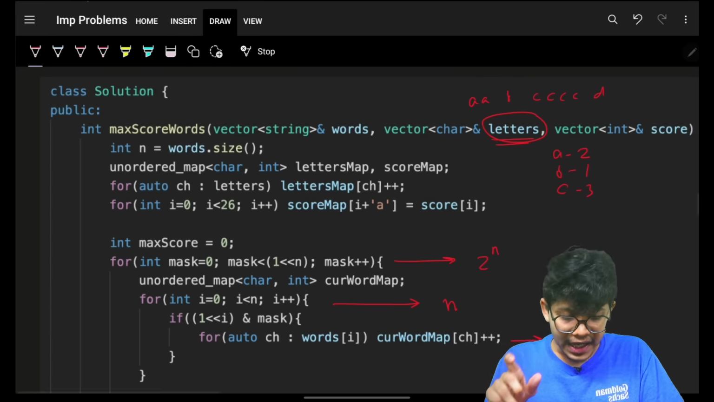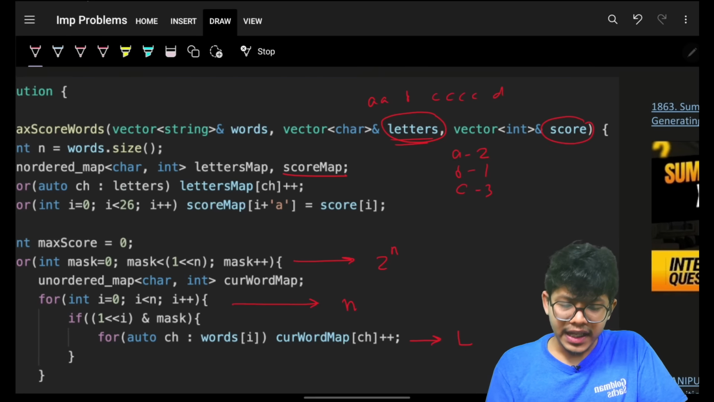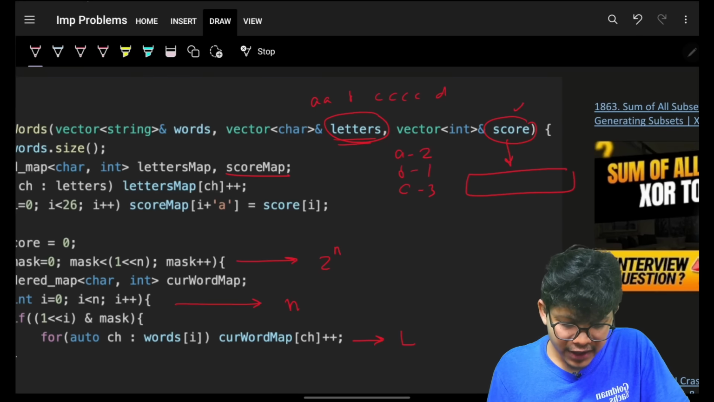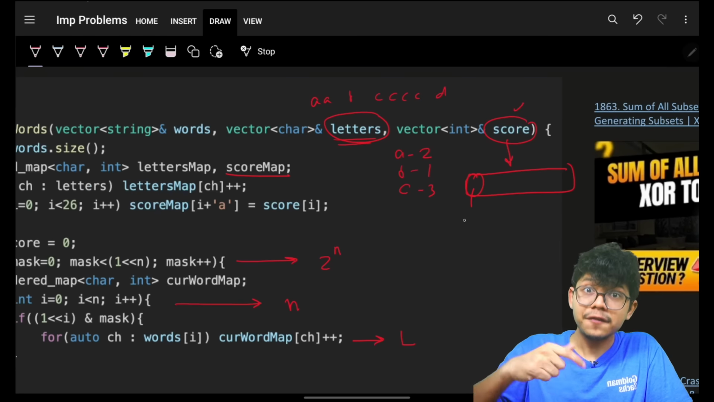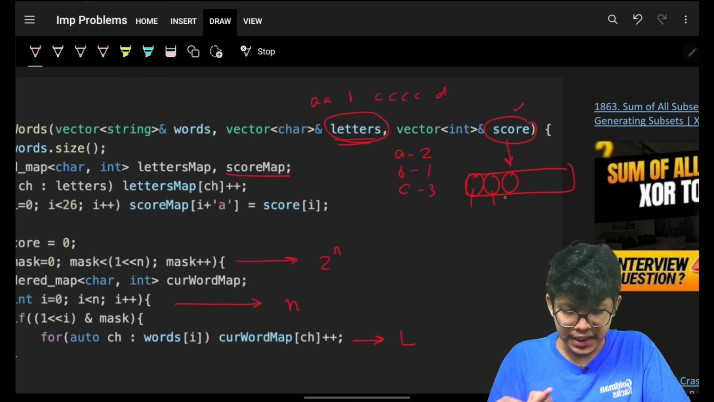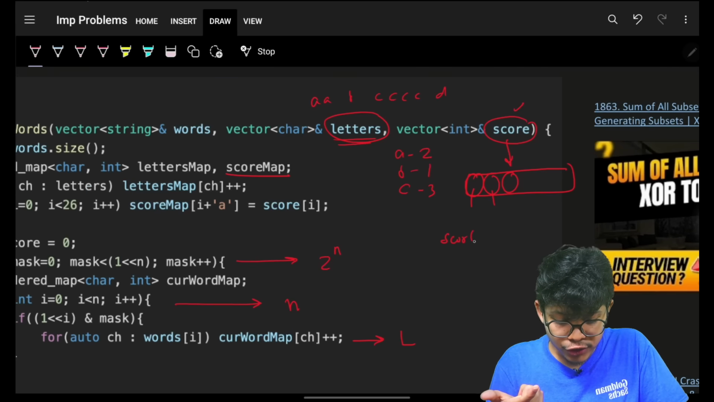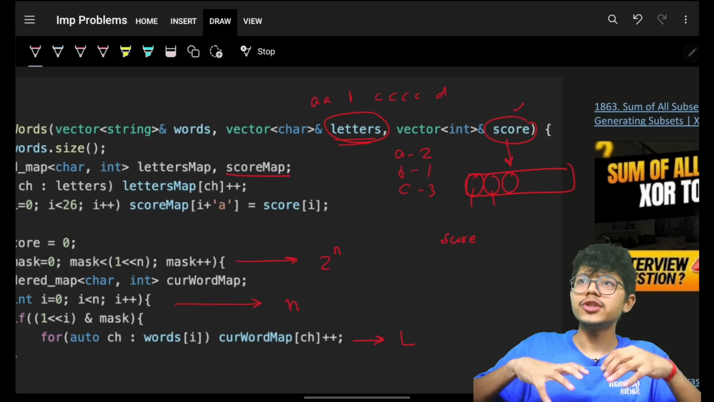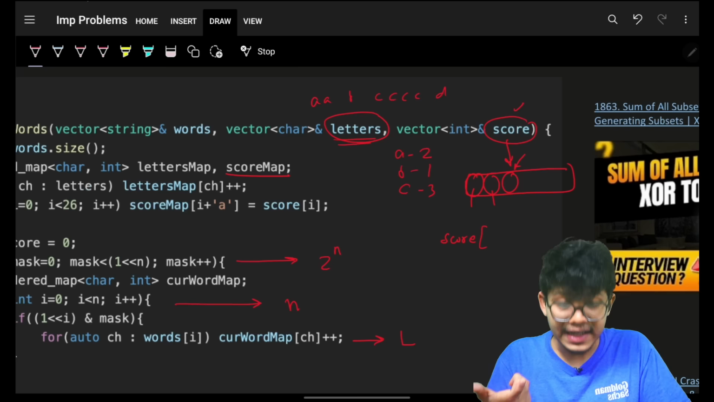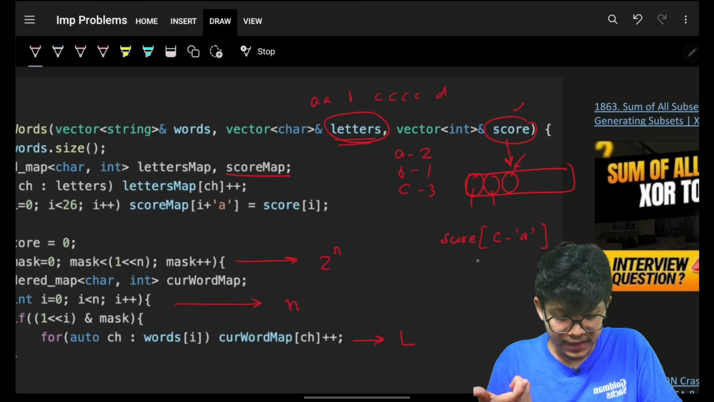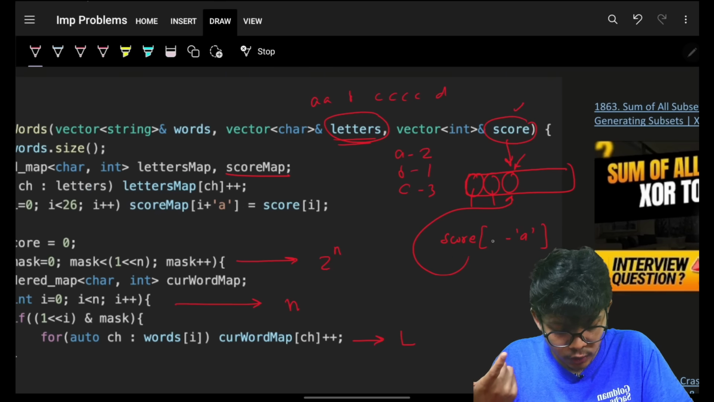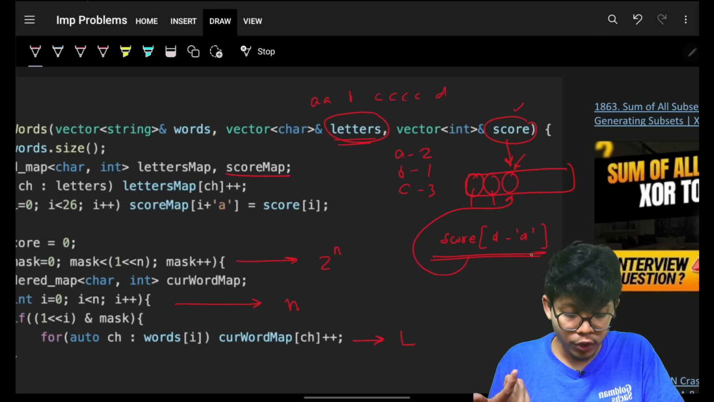Now, the same way I will do for the scores. Although you can directly use scores also, because scores is a vector which is directly given to you, that at index 0 it is the score of A, at index 1 it is the score of B, at index 2 it is the score of C. So you can directly use it. If I want to know the score of character C, I can simply say score of index C minus A. This will give me the score of character C. If I want to know the score of character D, I can do D minus A. This will give me the score of character D.